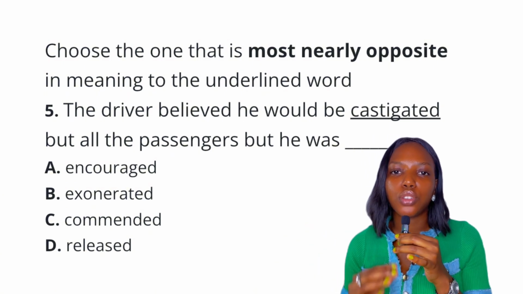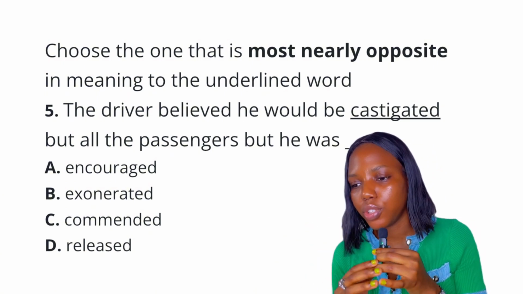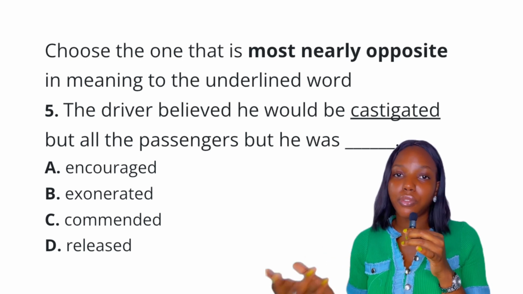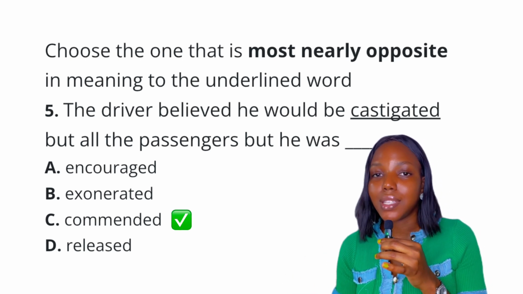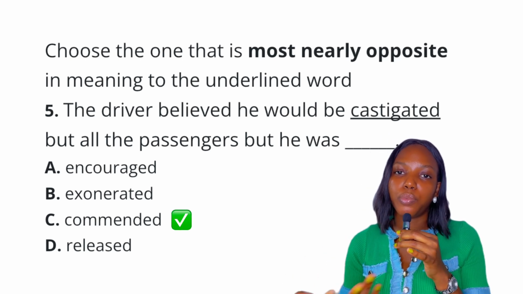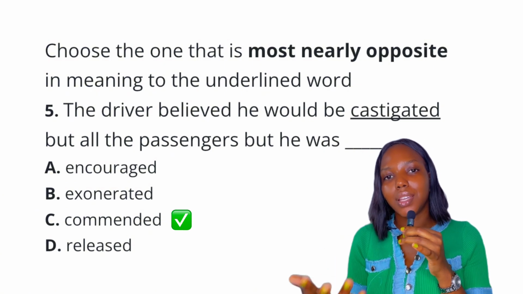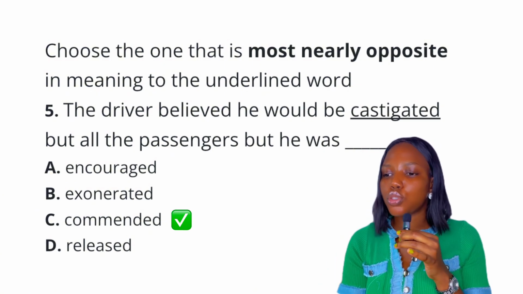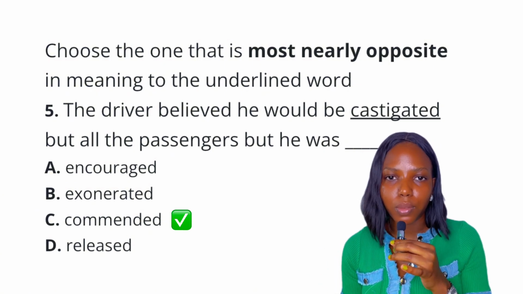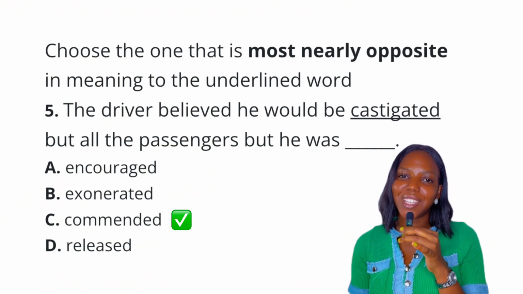Option C, commended, is to be praised, right? Option D, released, is to be free, to set free. So the best answer is definitely commended. Commended is to be praised, while castigated is to be criticized. Because we are looking for antonyms, the best answer is option C.